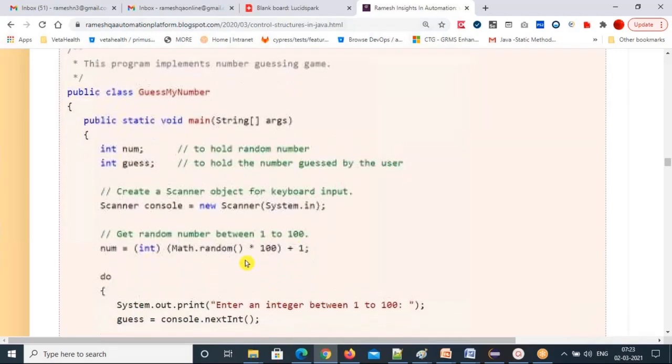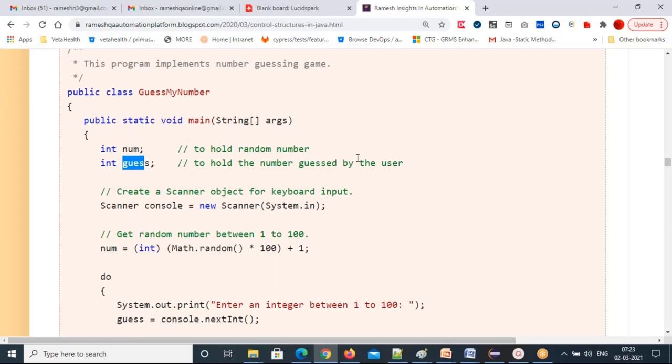First, int number: I'll hold the random number in this variable, and int guess. I'm going to guess the number every time. This guess variable will hold the number guessed by the user, because you are going to enter it from the keyboard.